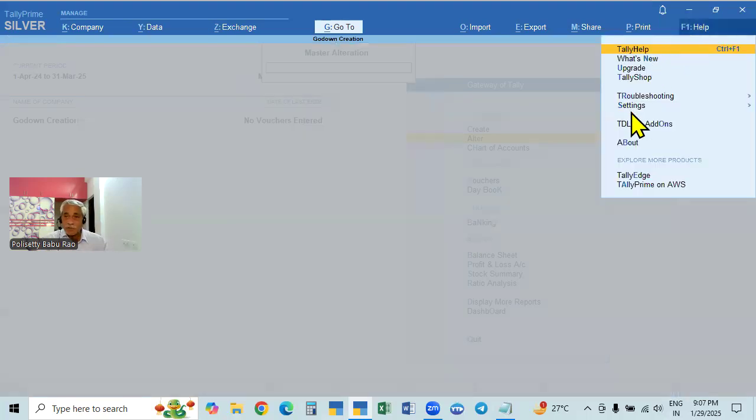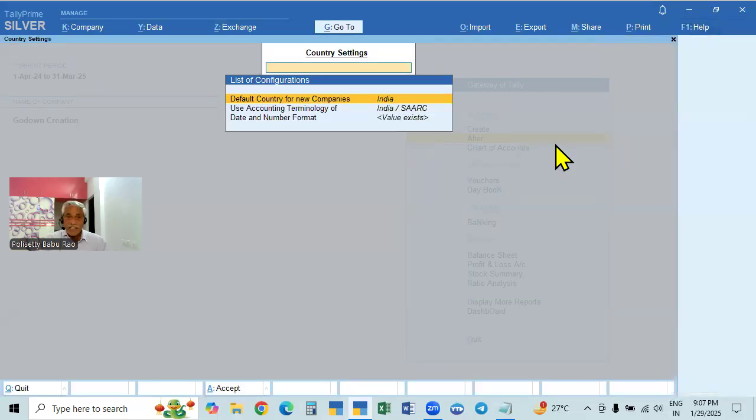In that case, you go to settings. This is related to the country. Go to country, and here is the default for a new company. Whenever you create a company, it takes India as the default country. Don't press enter; use the down arrow and up arrow.